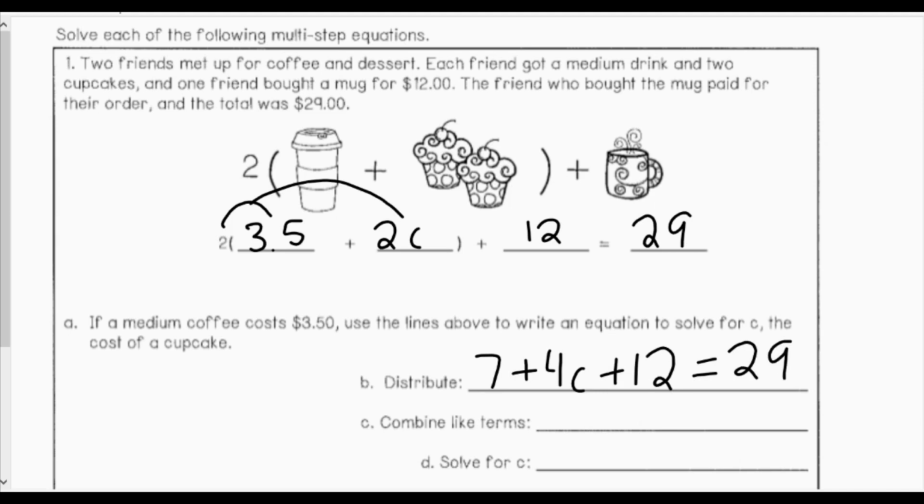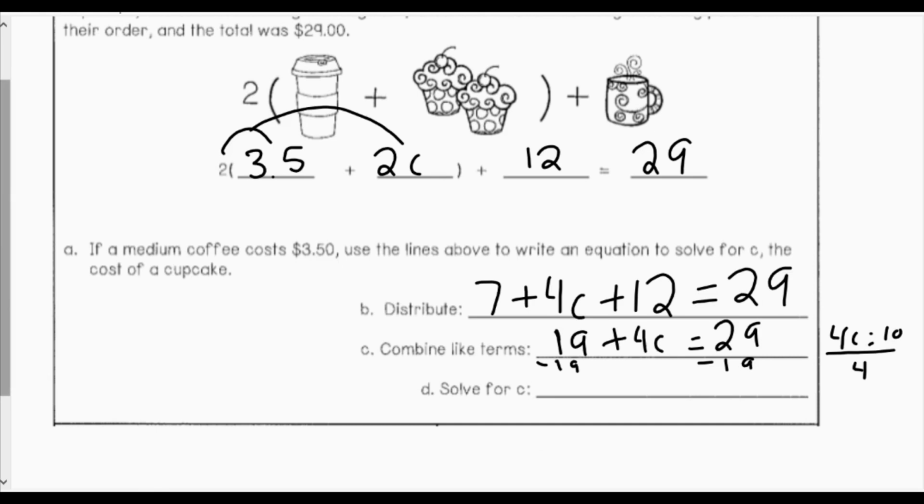If I combine my like terms, I see that I have 7 and 12 as like terms, so that will be 19 plus 4c is equal to 29. Now when I solve for c, I would subtract 19 from both sides. So I would get 4c is equal to 10. I would divide both sides by 4. 10 divided by 4 is 2.50. So C, a cupcake, is $2.50.